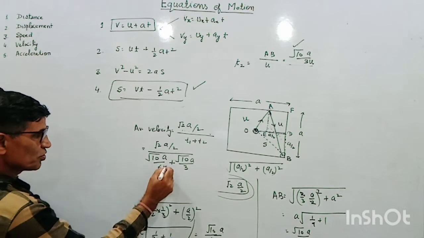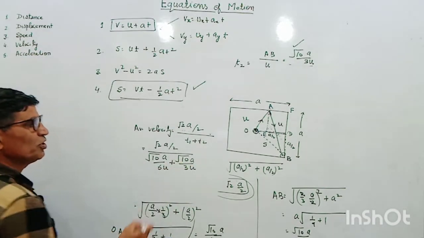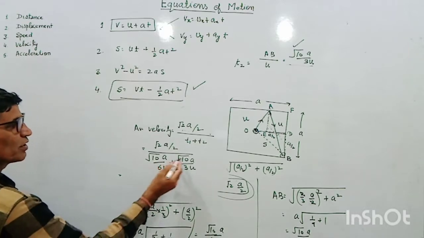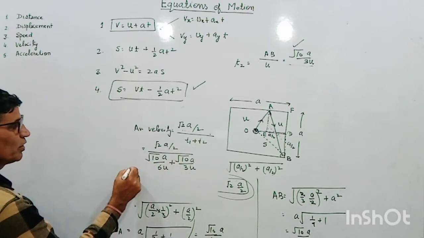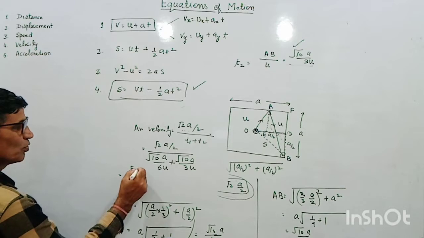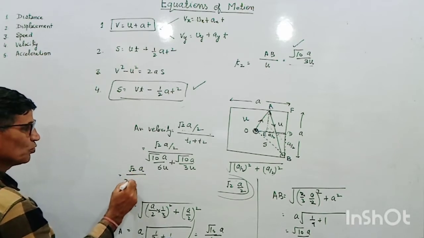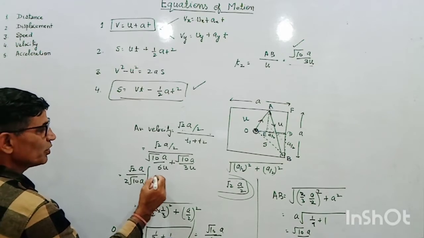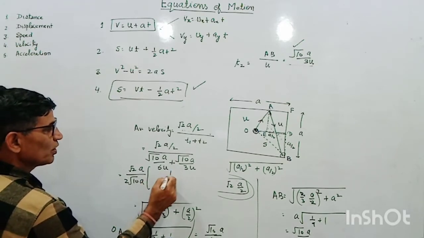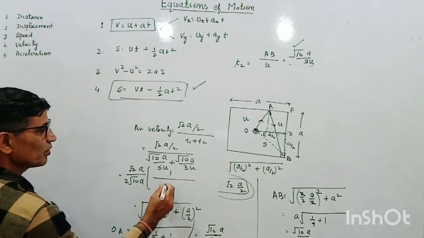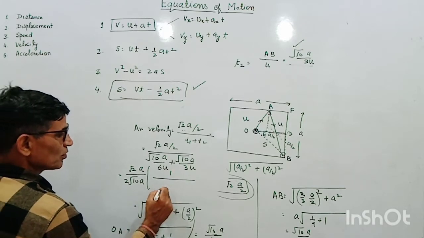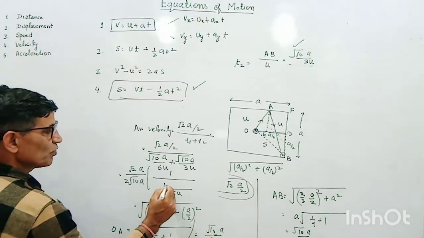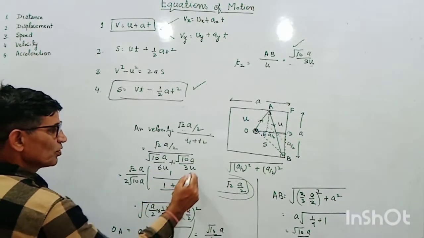Root 10 a is common, so this is root 2 a upon 2 root 10 a, and this equals 1 divided by, 6u being the LCM, 1 plus 2.